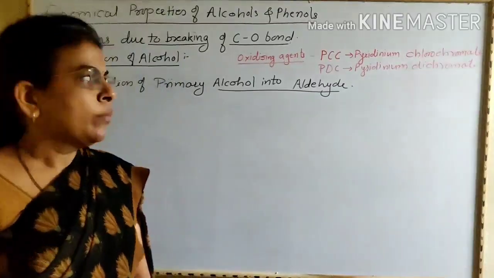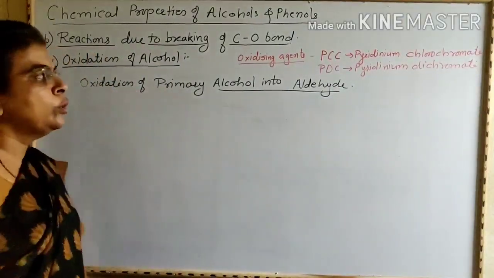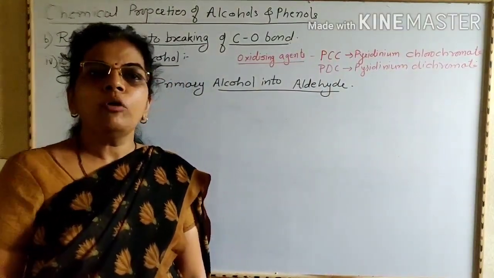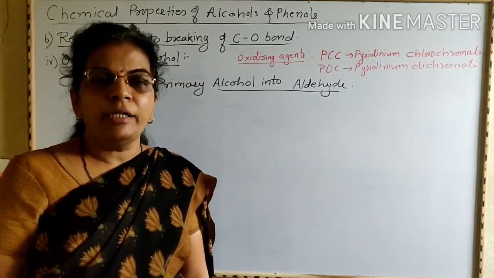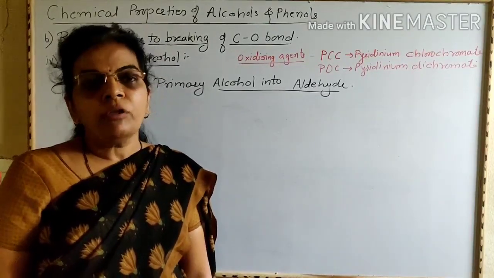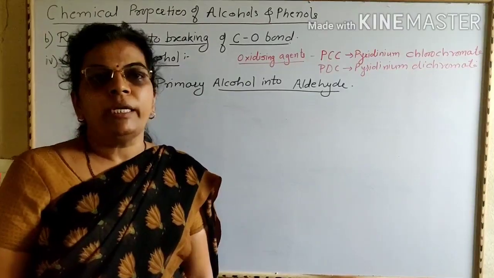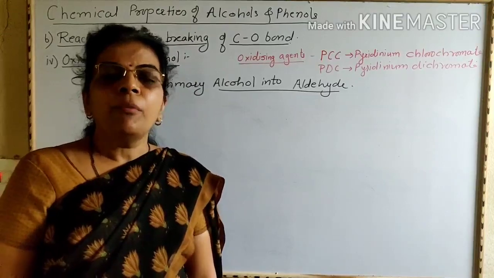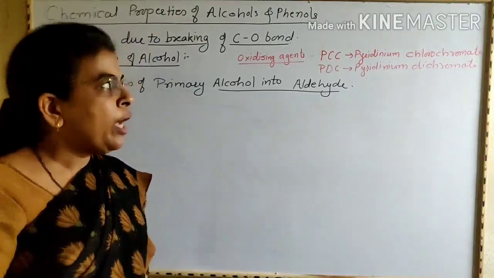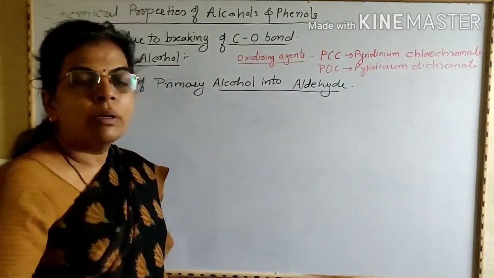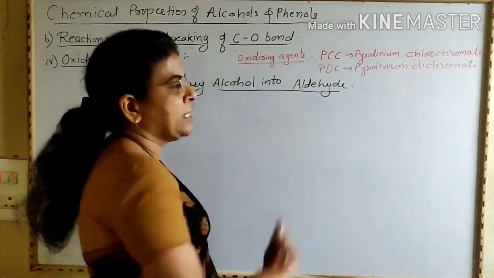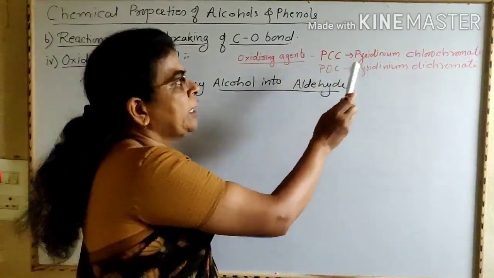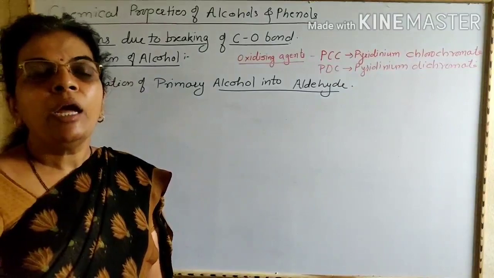Now we are going to see the oxidation of primary alcohols into aldehydes only. We have seen that when primary alcohols undergo oxidation they give aldehydes, and aldehydes on further oxidation give carboxylic acid. But if we have to prepare only aldehyde from primary alcohols, then we have to use an oxidizing agent like PCC, that is pyridinium chlorochromate, or PDC, that is pyridinium dichromate.